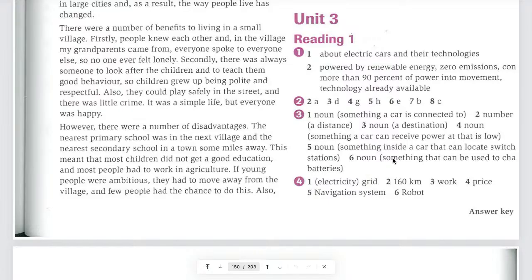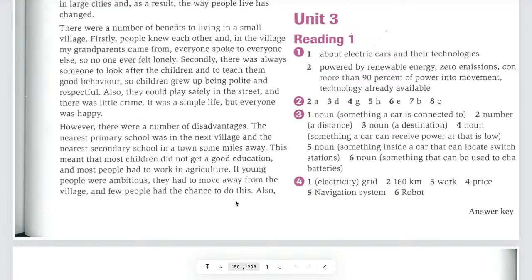Oh, here they mentioned the next one. If young people were ambitious, they had to move away from the village, and few people had the chance to do this. Do you understand this? So that is the second or the third disadvantage here. If young people were ambitious, they had to move away from the village, because in the village they don't have much opportunity, right? Because most people just work in agriculture. You see? So here they try to explain a little bit more.